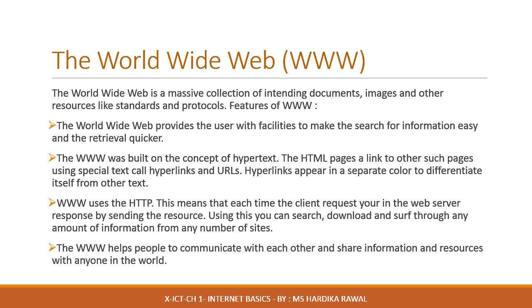Let us discuss some features of the WWW. The first thing is that the World Wide Web provides the user with the facilities to make the search for information easy and the retrieval is very quick. Second thing is the WWW was built on the concept of hypertext. That means the HTML pages are linked to other such pages using special text called the hyperlinks and URLs. Hyperlinks appear in a separate color to differentiate itself from the text, and when clicked it will redirect us to some other page which contains the information.